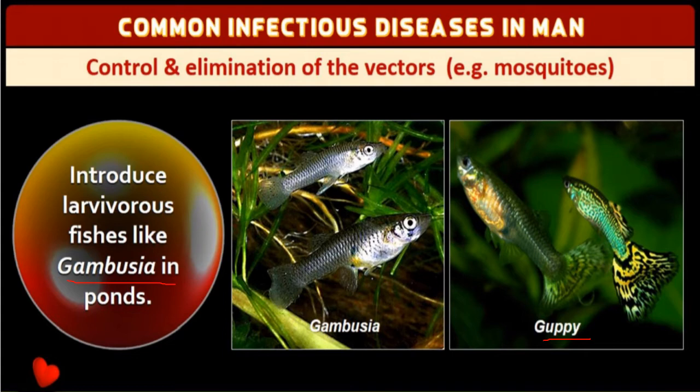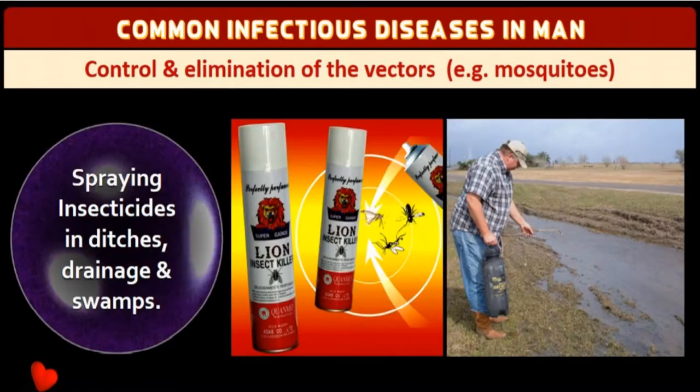Next, in the vectors, the next one is spraying insecticides in the ditches or drainage swamps. Usually we get in the market many types of sprays. Kala Hit also is one of the sprays to avoid mosquito and most of the insects. Such sprays, if they are used in the ditches, in the gutter in front of your house, or in standing water surrounding after it rains, are effective.